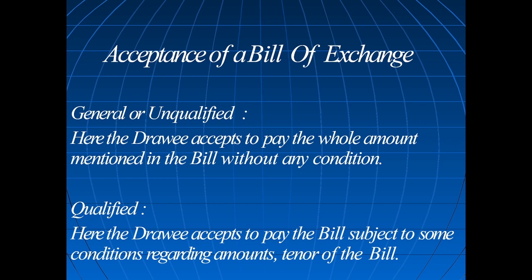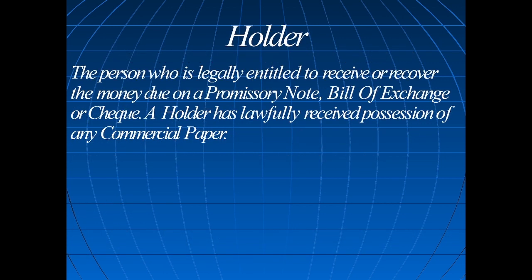It is like this: I will pay the money after 3 months, subject to some discount, or by supplying some goods, or by extending the tenure of the bill. Whatever it may be, an unconditional bill is an unqualified or general bill, and a conditional bill is qualified. These are the two types of acceptance.